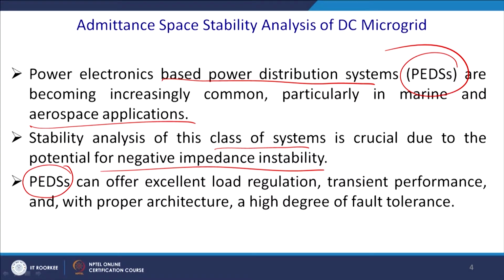These power electronics distributed systems can offer excellent load regulation, transient performance, proper architectures, and a high degree of fault tolerance, because CPL has to be there, and it will cause the negative impedance to come into the picture.